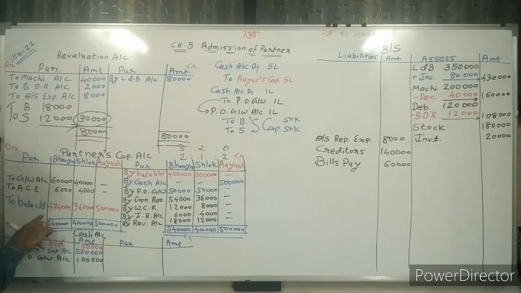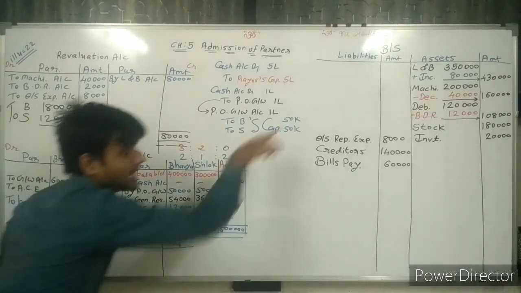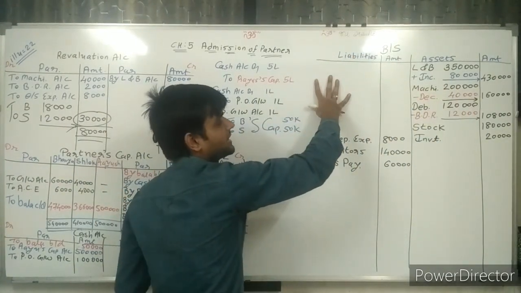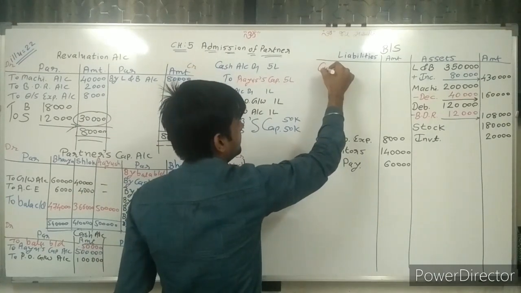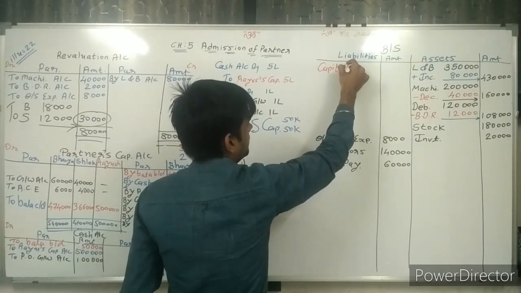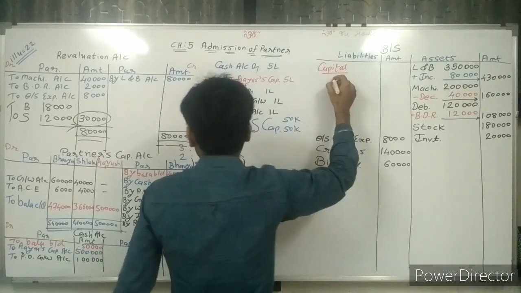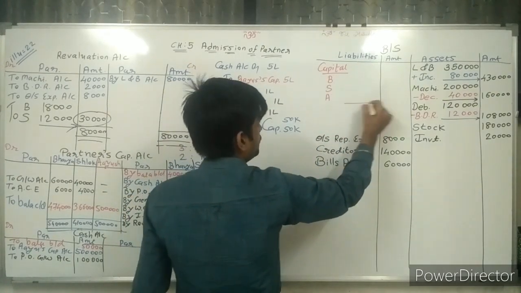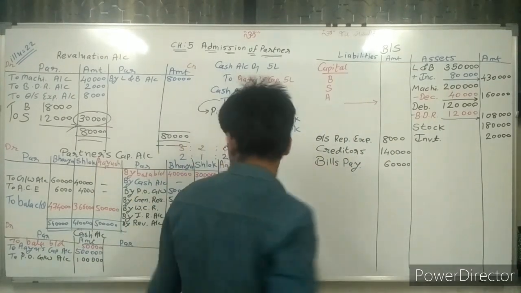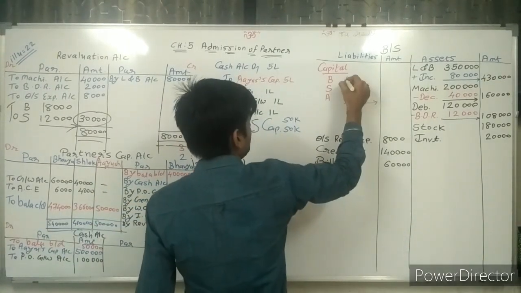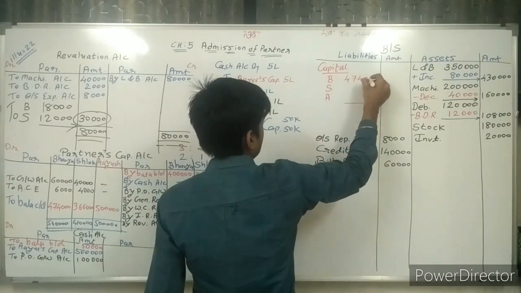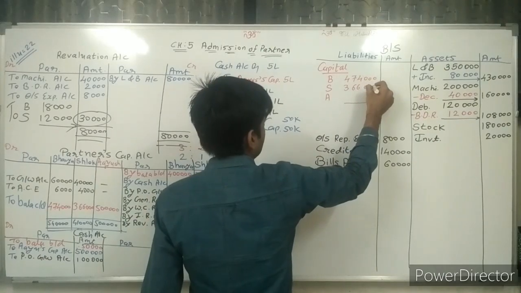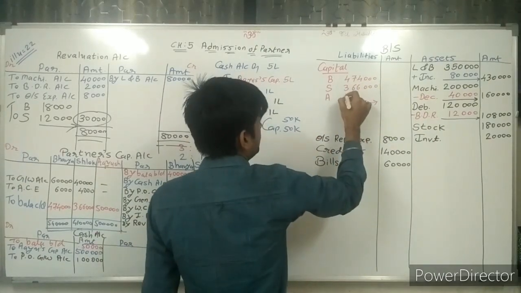And this value is transferred to the credit side of the balance sheet. Credit side of the balance sheet is here, so we write capital here. Capital of Bhavya, Shlok and Ayush, we make the total of them: 474,000, 3,66,000, 5 lakh rupees.